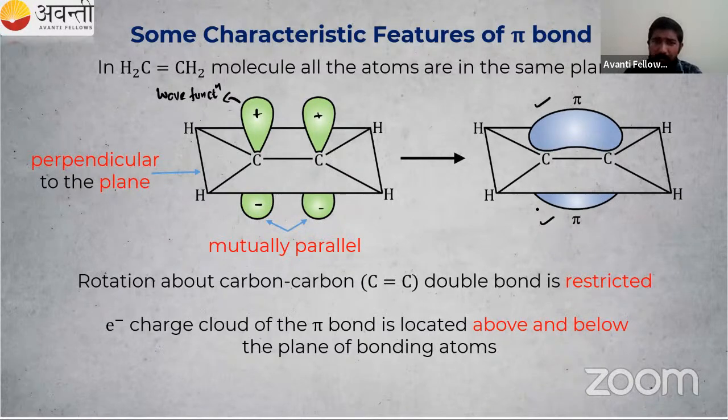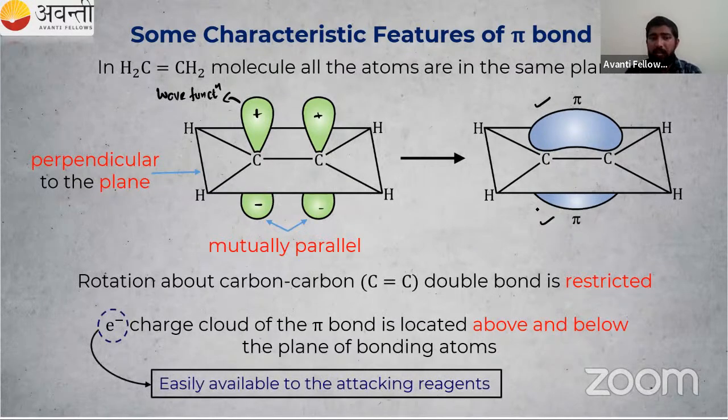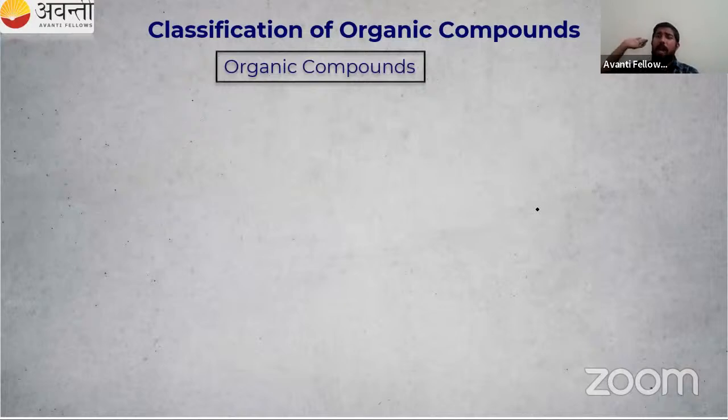So the electron charge cloud is located one above and one below the plane of bonding atoms. You have studied all these things in the chemical bonding chapter. This electron cloud is easily available to attacking reagents. So this pi bond will be easily attackable, not like the sigma bond, which is stronger.